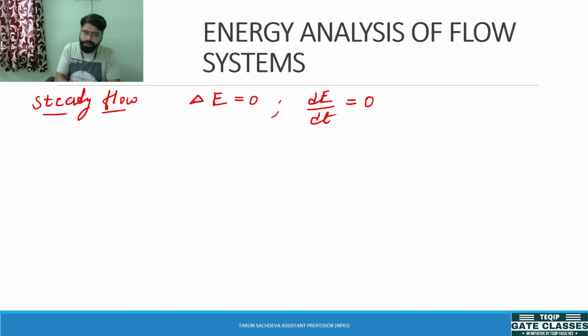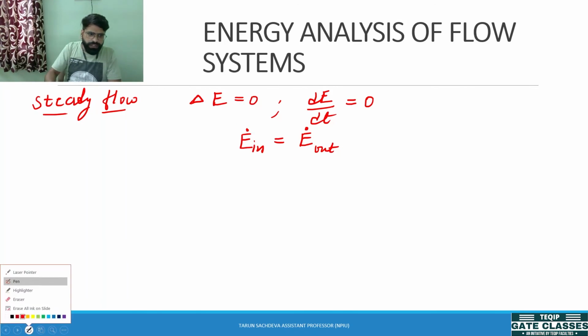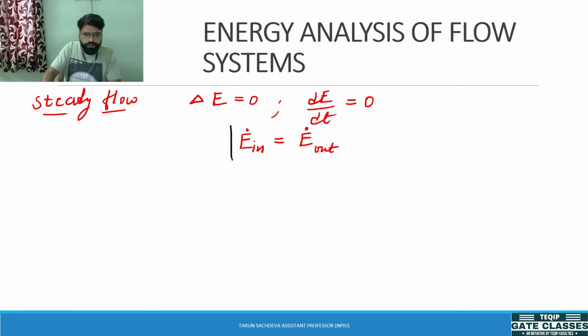It is also a property. So we can write the energy change of the system is zero. So this equation will reduce to what? The energy input to the system in terms of rate will be equal to the energy out of the control volume. This is the equation which is mostly used to analyze the control volume or open system for energy balance.